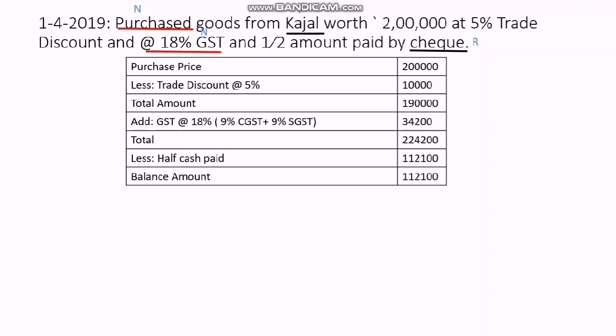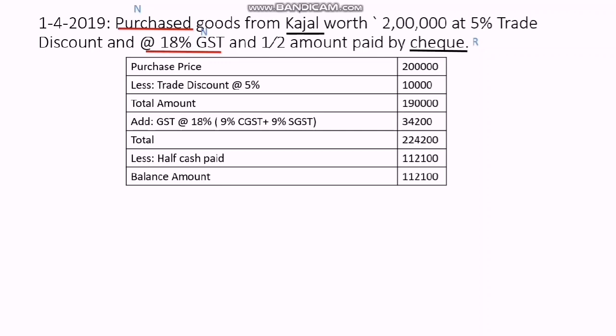Purchase price. I have told you that if any transaction includes GST, first calculate the trade discount and deduct it from the cost price. So after deducting 5% trade discount, we get 1,90,000.